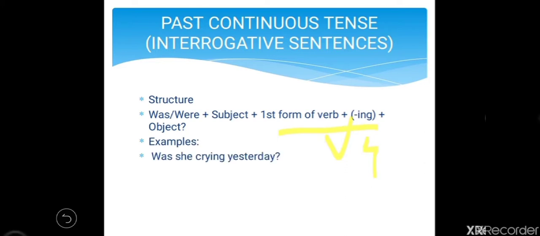So, examples are was she crying yesterday? Here was first, then subject, then V4 and then object with question mark. Were they climbing on a hill? Same. Were first, then subject, then V4 and then object.